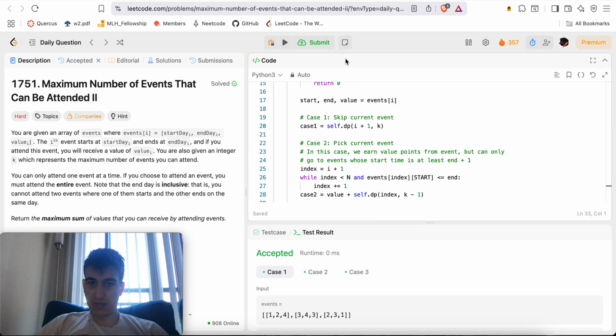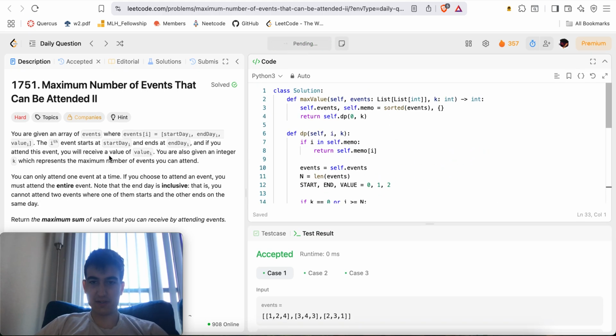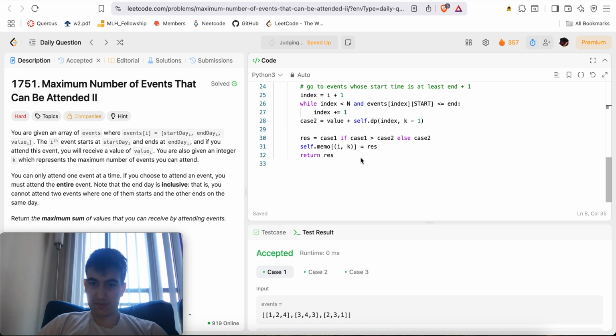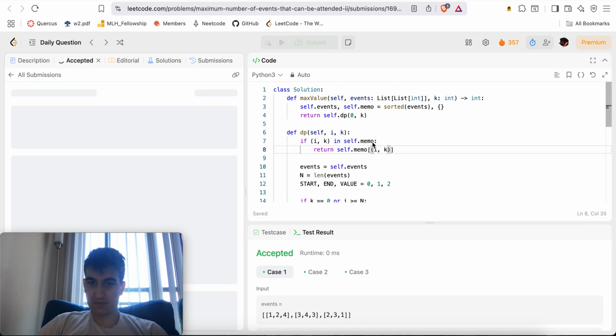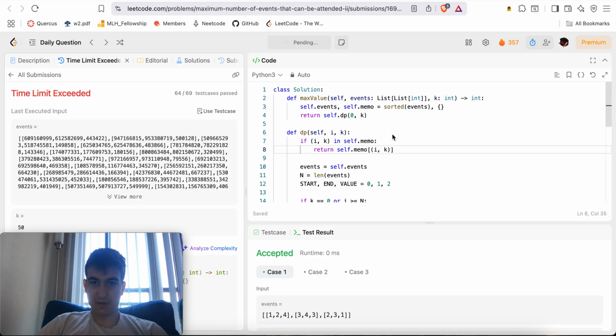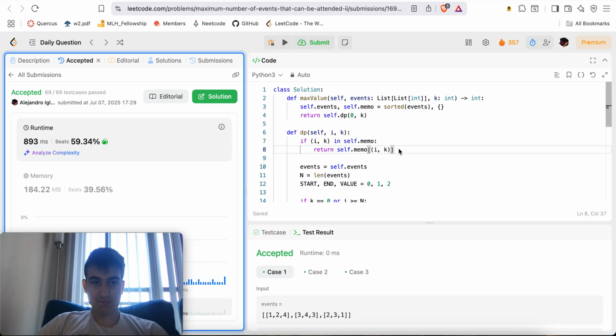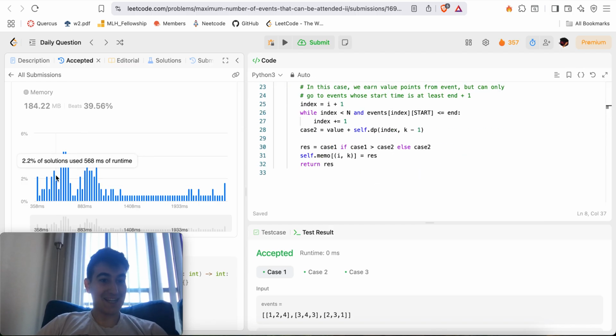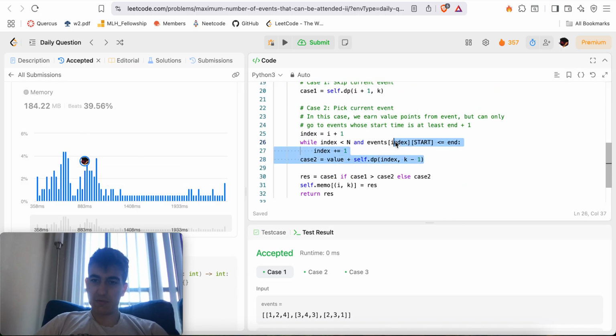Yeah, I might be able to do, okay, well, first let's submit this and see how much faster it is. Oh, this is going to be wrong, I need I, K here. Yep. Okay, so now we're a lot faster on the standard deviation curve. And I see there's another one, right? So here I wonder if we can do binary search.